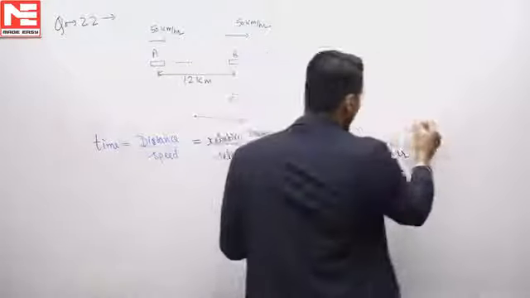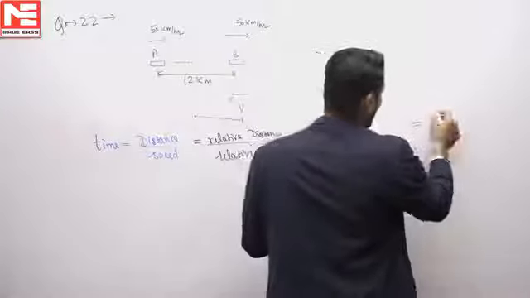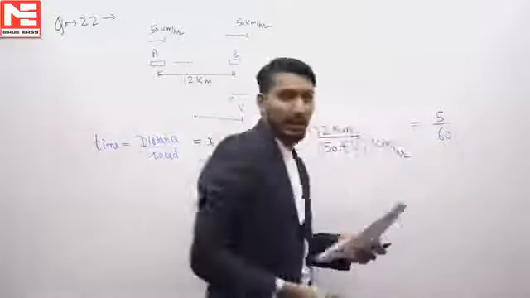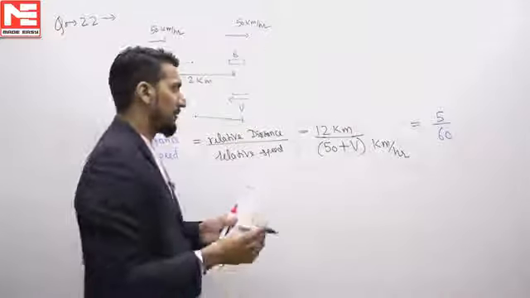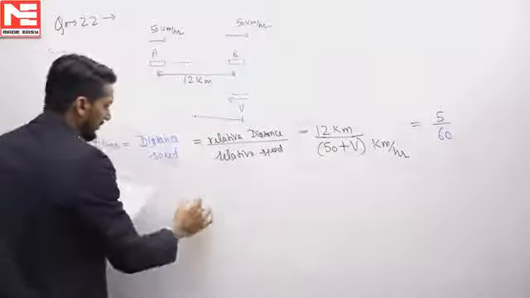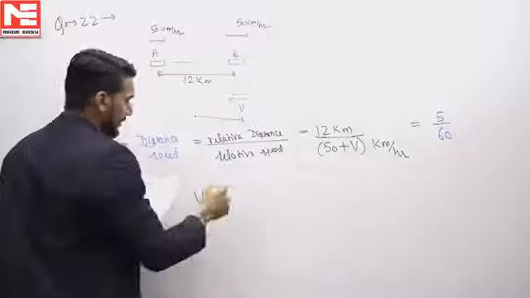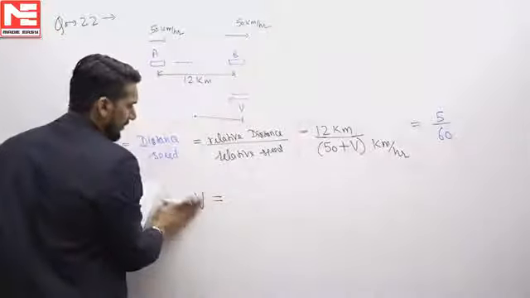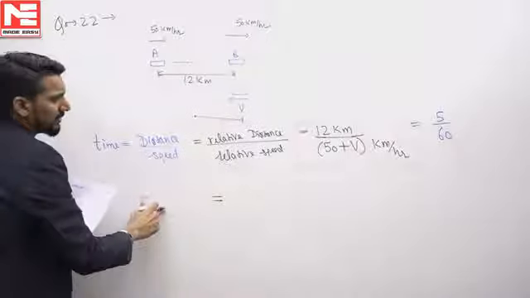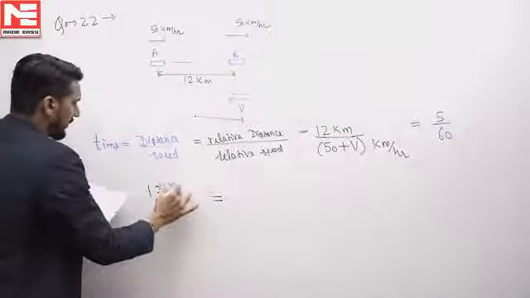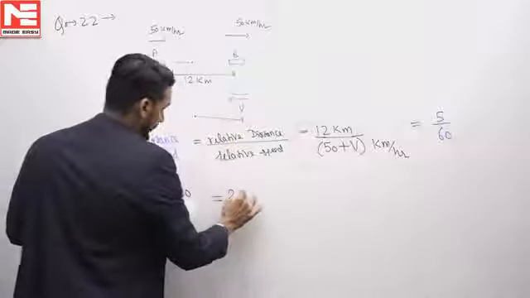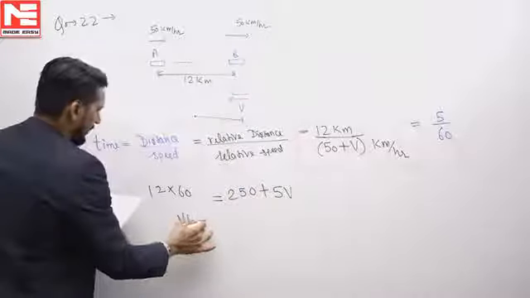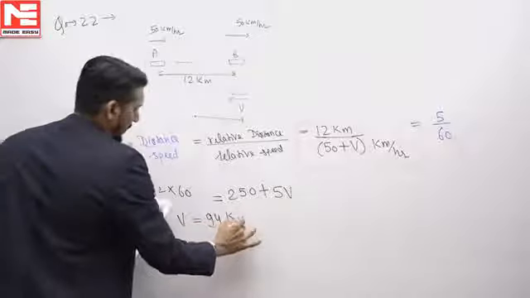And what is given for the time? The time is given as 5 minutes. So I'm going to convert this into hours, which comes out equal to 5 by 60. So after solving this, just equating, 12 into 60 is going to be 250 plus 5 times v, and from here this v will come out equal to 94 km per hour.